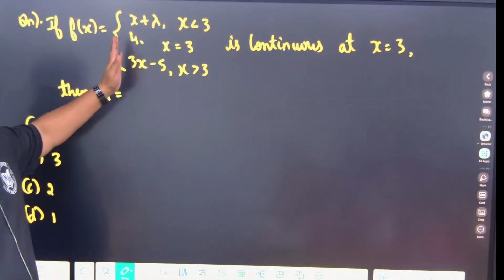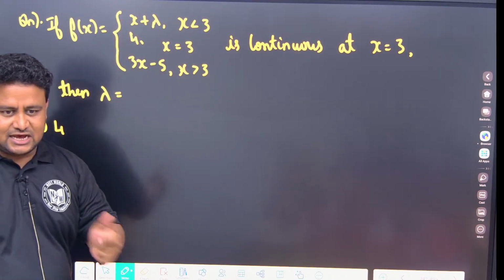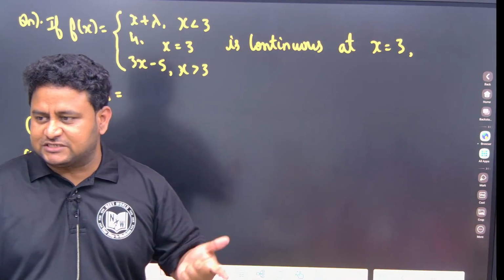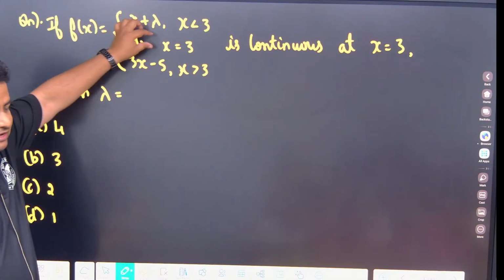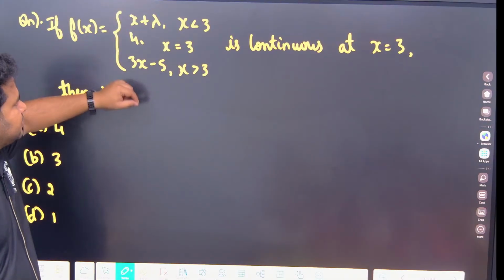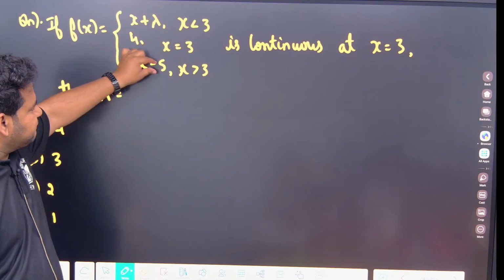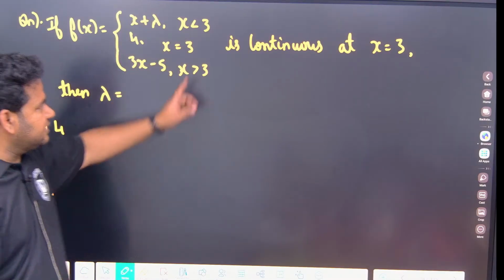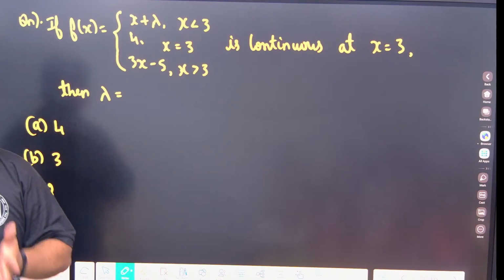Now let us take up this question. They will give the question like this, like a piecewise function. I told you that we can use LHL and RHL for piecewise functions, that is, functions that can be split. See here, f of x is not given as a single value. They have given it as x plus lambda where x is less than 3, equal to 4 at x is equal to 3, and 3x minus 5 where x is greater than 3. It is continuous at x equal to 3, then lambda is equal to what?